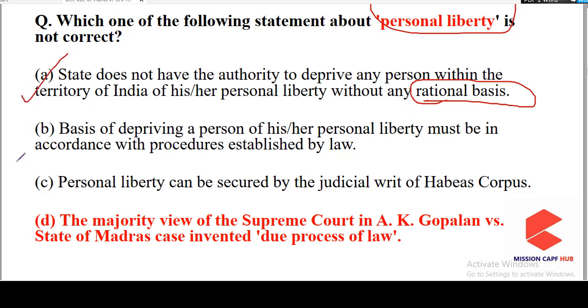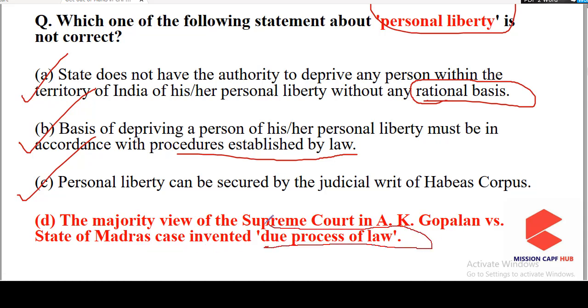The next statement is that the basis of depriving a person of his or her personal liberty must be in accordance with procedure established by law. So this is also true. This procedure established by law is taken from Japan. The next option is that personal liberty can be secured by the judicial writ of habeas corpus. So this is also true. The last statement: the majority view of the Supreme Court in A.K. Gopalan versus State of Madras case invented due process of law.